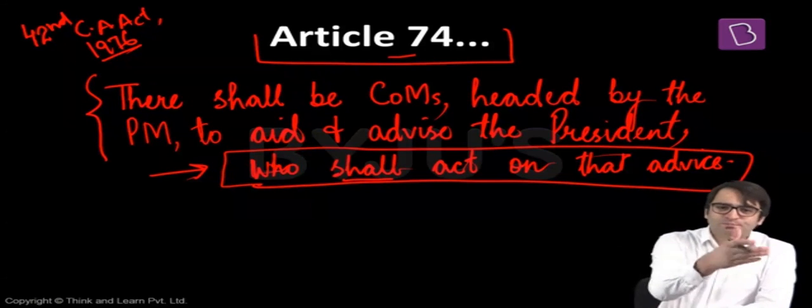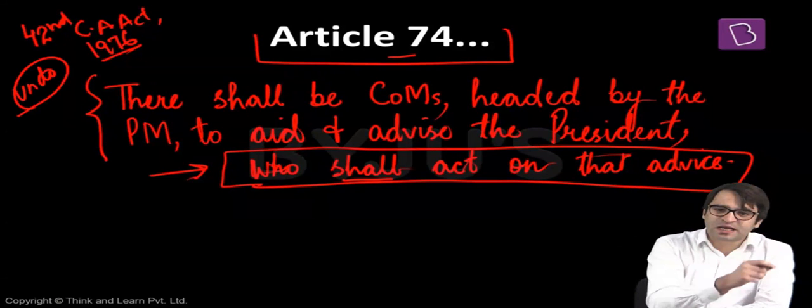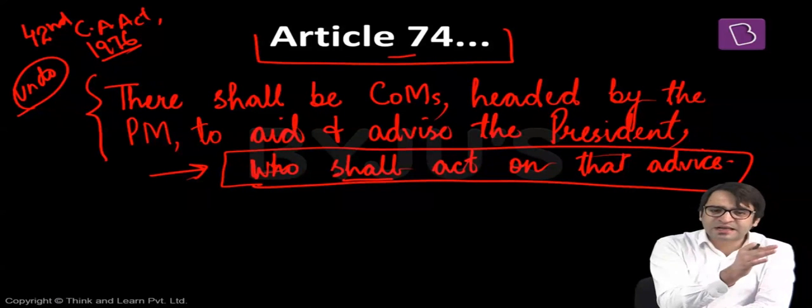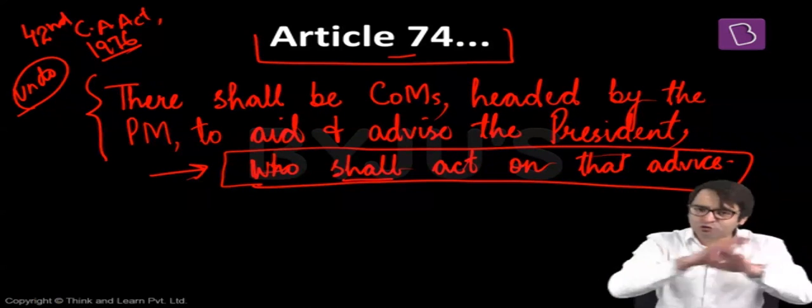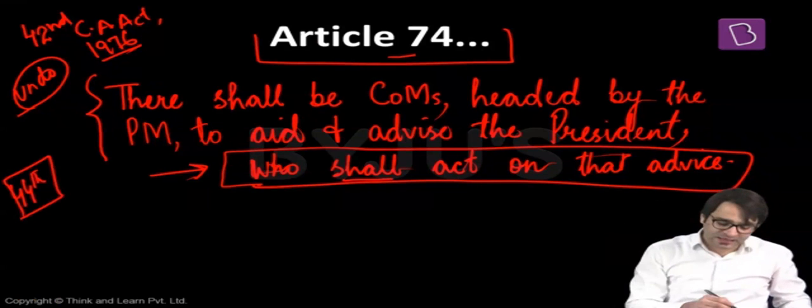One of the promises made by the Janata Party to the people of this country was that we will undo all the damages that the Indira Gandhi government has done to the Constitution. So all these changes that the Indira Gandhi government has made to the Constitution, we will undo all these changes. And in 1978, the Constitution was amended for the 44th time, and Article 74 was amended again.